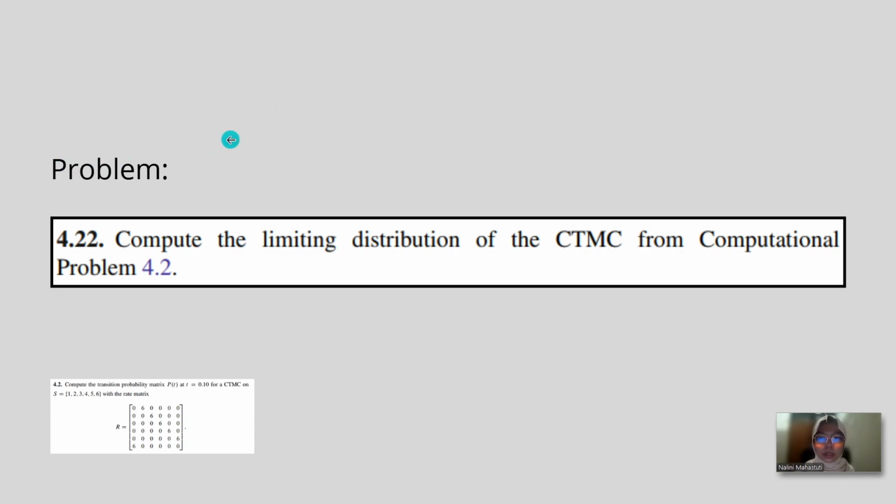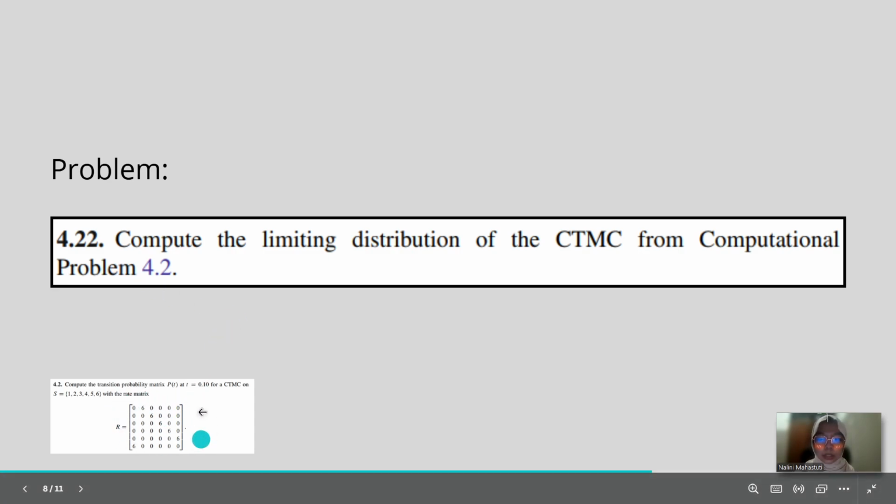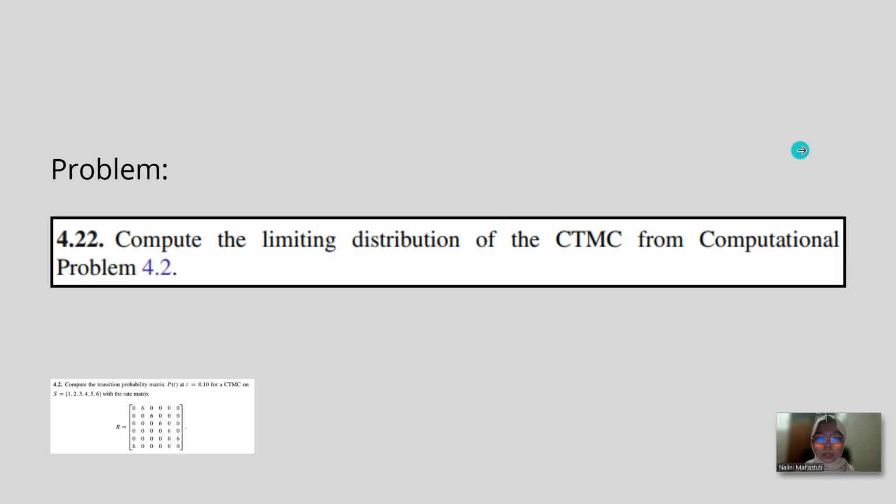For problem number 2, I decided to solve number 4.22. This problem is also based on the previous problem, 4.2. But in this case, we only use the rate matrix here. We don't need to compute the transition probability matrix.